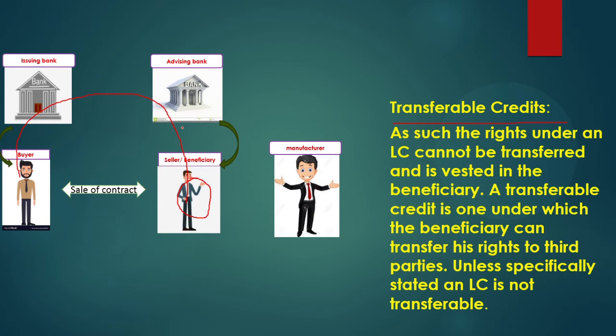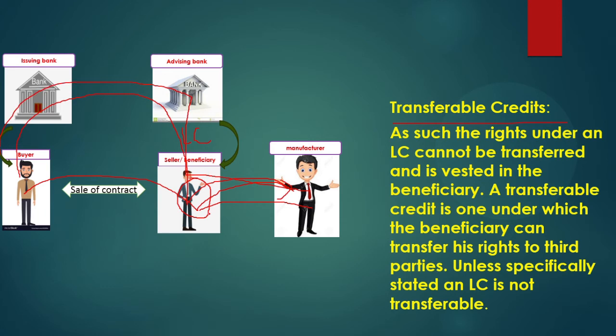So this LC came to the beneficiary, and he will transfer it to the manufacturer with the same rights he got. The manufacturer will ship the product to the buyer, and in the same way the documents will go to the seller, and he will give them to the advising bank by the process.